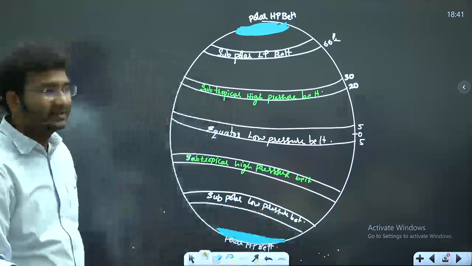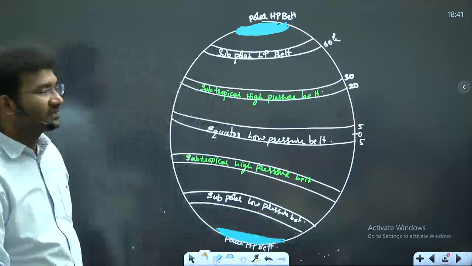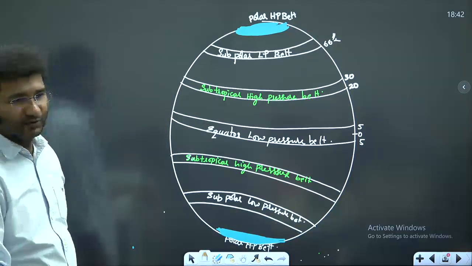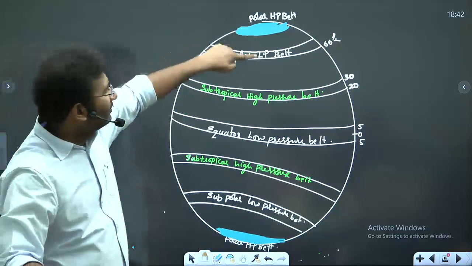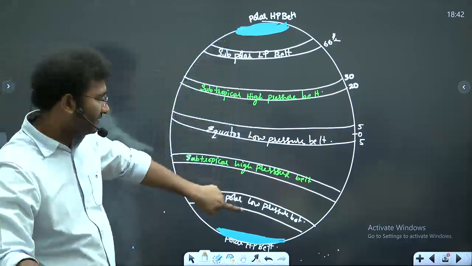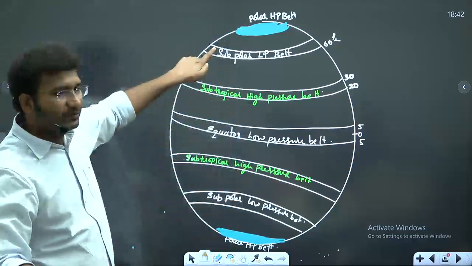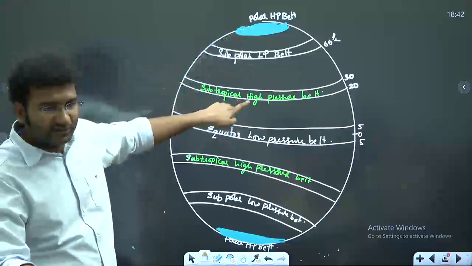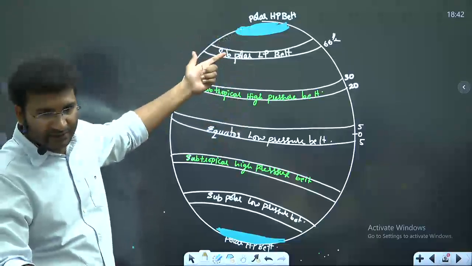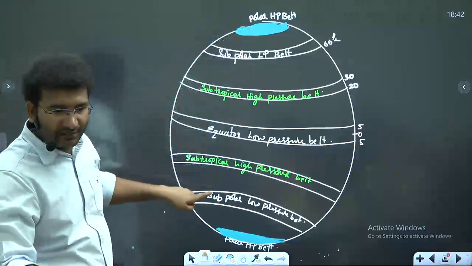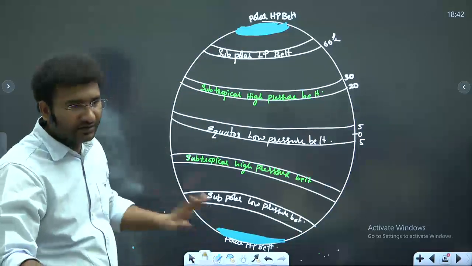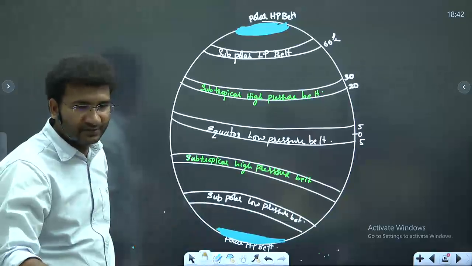Got it? So this is how the earth has 7 pressure belts. Count. How many are there? 1, 2, 3, 4, 5, 6, 7. This is north subpolar. This is north polar. This is the subtropical high pressure belt in the northern hemisphere, the equatorial low pressure belt, the subtropical high pressure belt. Then you have the subpolar low pressure belt and polar high pressure belt in the southern hemisphere.